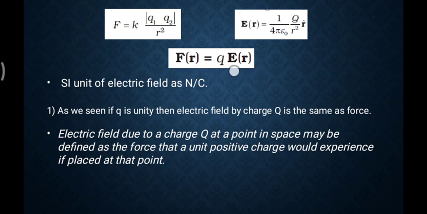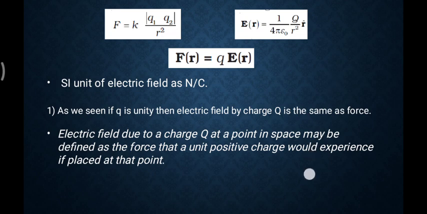And the bold font tells us about the vectorial form. Force is also a vector and electric field is also a vector. SI unit of electric field: if you want to find its unit, you bring the force unit downside. The force unit is the Newton and the charge unit is Coulomb, so Newton per Coulomb is the unit of the electric field. It's a very easy MCQ for you.